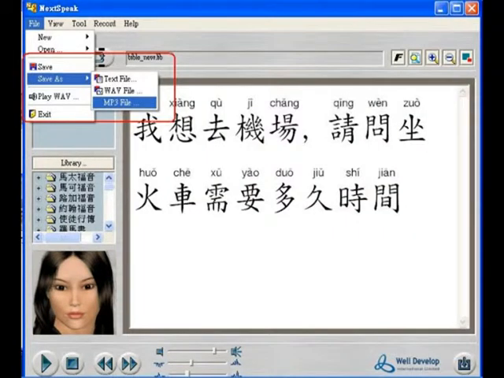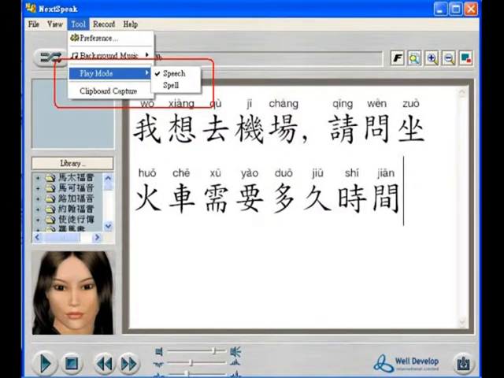You may convert any Chinese text into WAV or MP3 audio files for listening anytime you wish. If you would like to listen to the Mandarin word by word, you may choose the spell option.